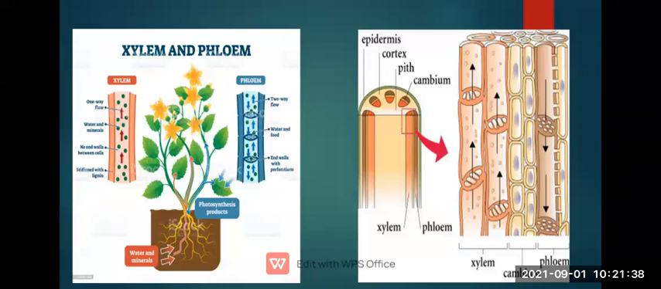In the plant body, you can see xylem and phloem, and inside that a space is there, and that is called cambium.